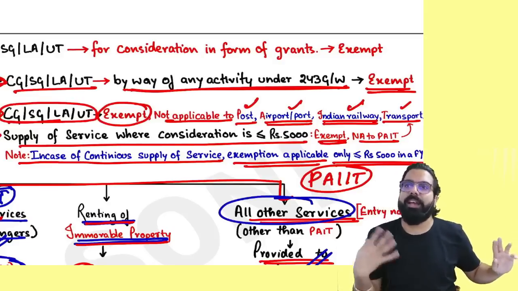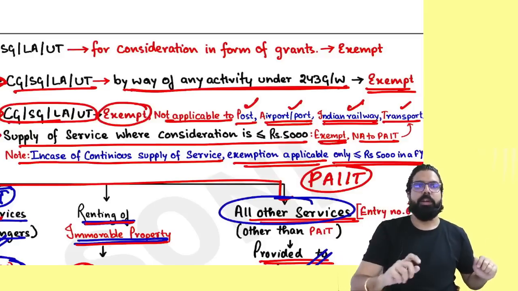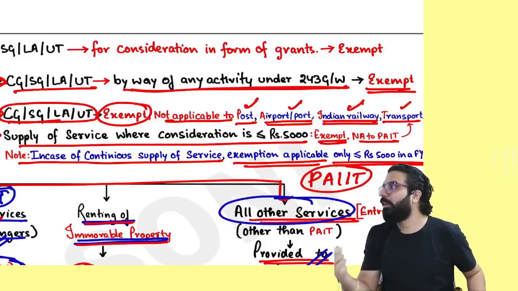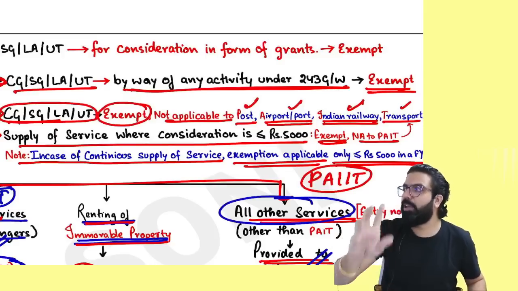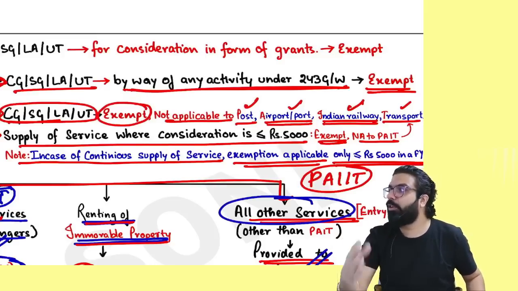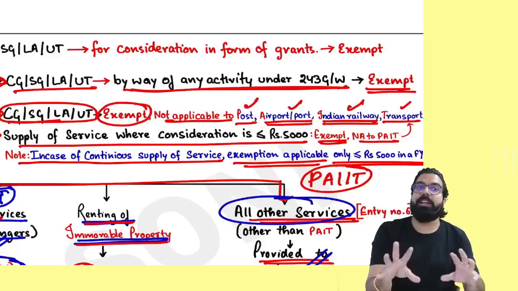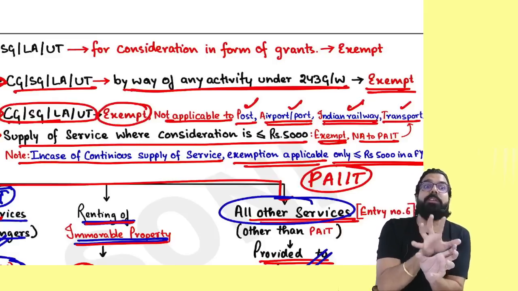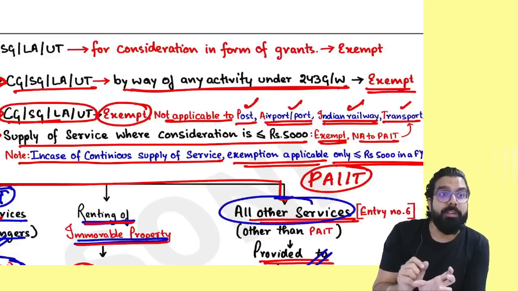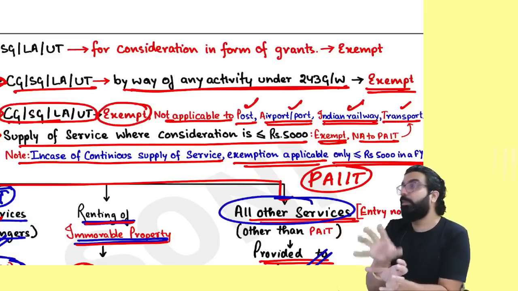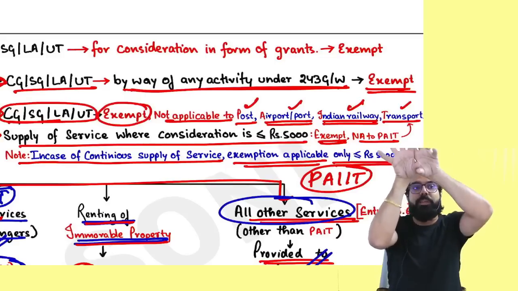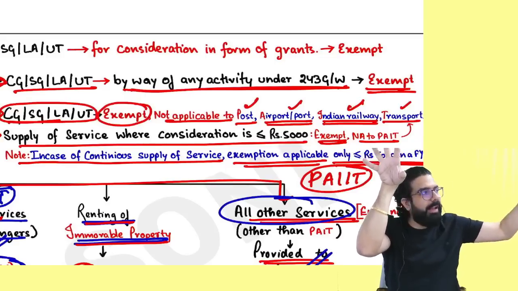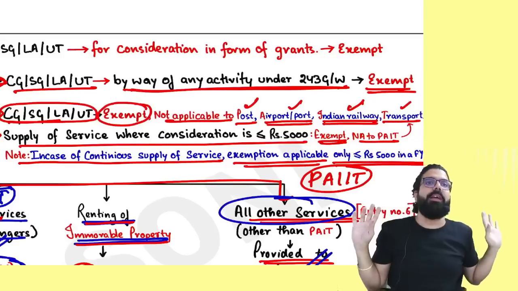Now, the Panchayat head will not go and clean the road himself. 243 G and W says what? Cleaning of road, cleaning of sewage, all these are activities under 243 G and W. Like the sewage board, you know the sewage board. Sewage board is a governmental authority, formed by the government. Now, if the sewage board does 243 G and W activity and charges any amount, that will also be exempted.